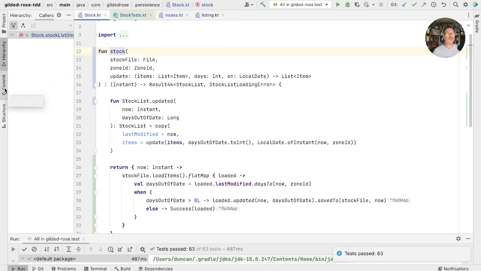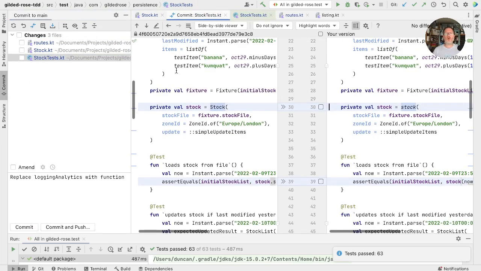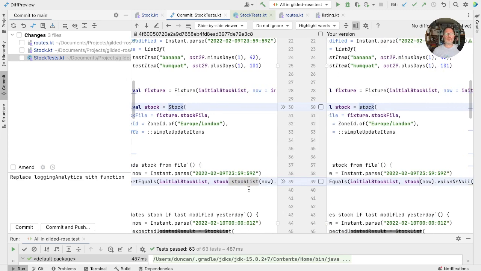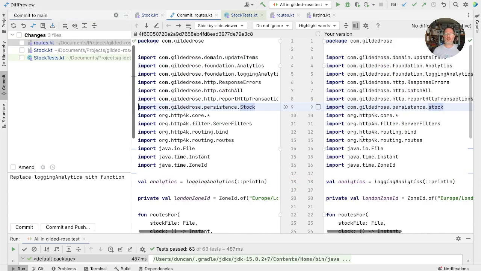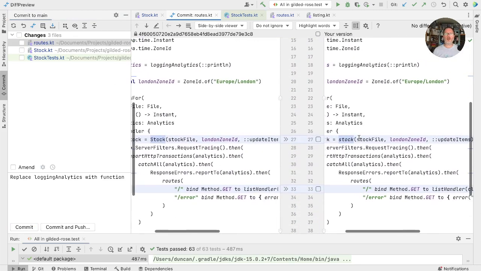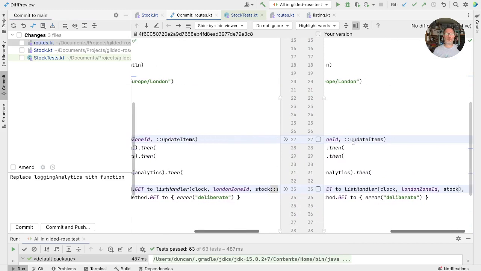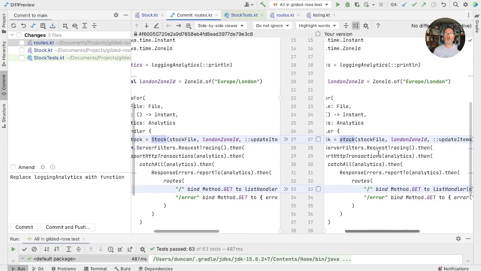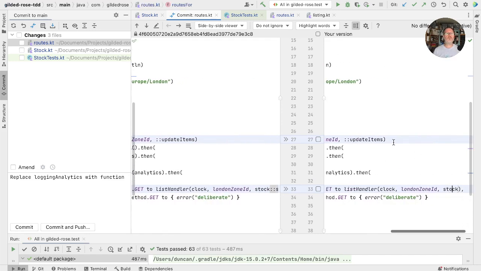Let's have a look at those changes. So where we were previously building a stock with the stock constructor, now we're calling a function that returns something of the function type. And that means that instead of saying stock list now, we just say stock now. This is a function. And in our roots, instead of passing a method to the reference, we can pass the result of calling the function. So we say stock here and we pass it into here.